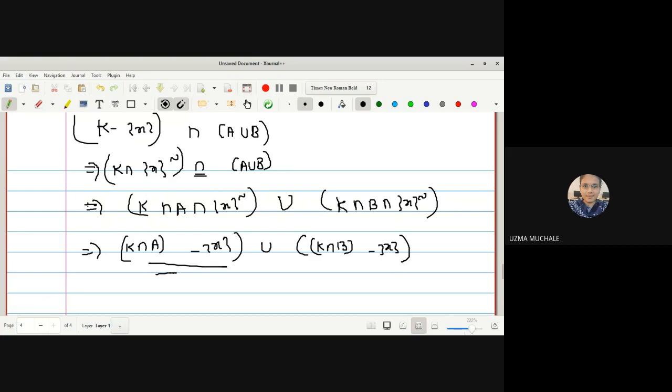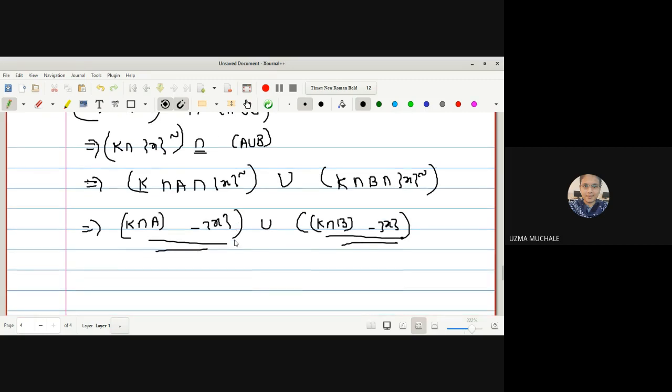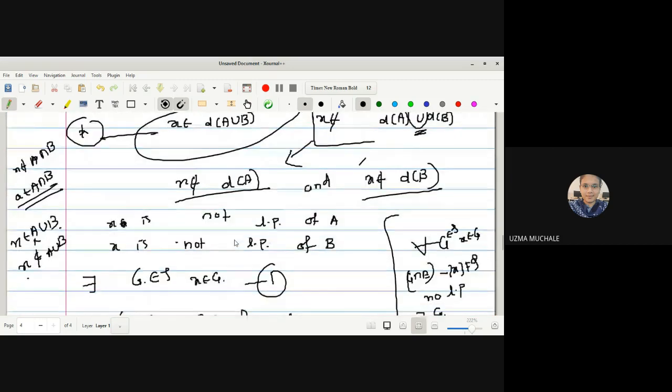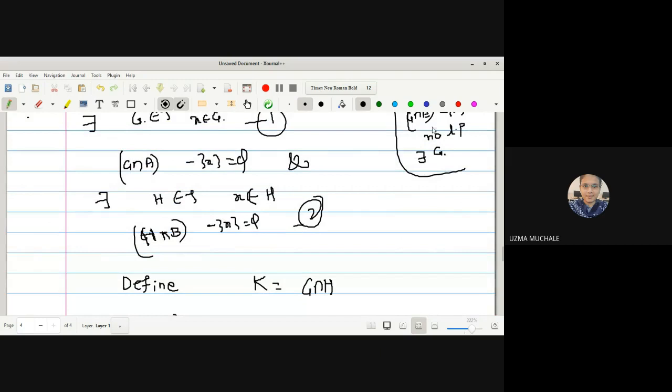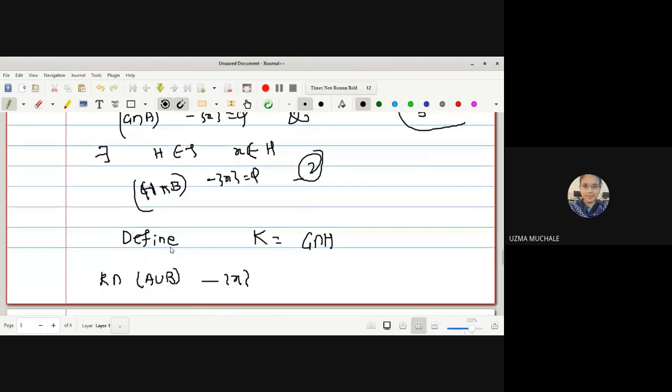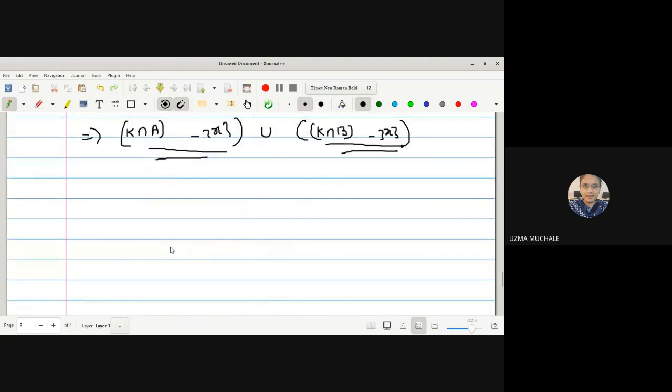But what is this set? Any open set intersection with A minus singleton X, from equations 1 and 2. Equation 1 tells us that G intersection A minus singleton X is empty, and H intersection B minus singleton X is empty. What is your K? K is G intersection H. It is nothing but G intersection H.